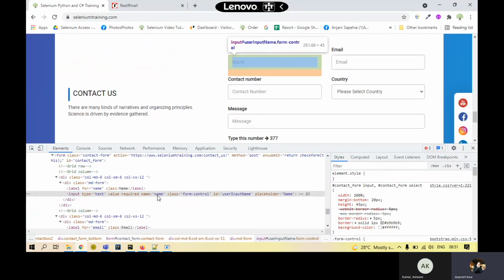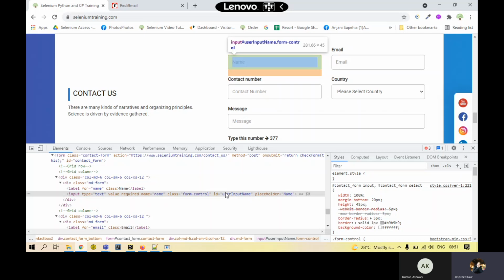This name cannot be shared by any element on the same page again. It is unique. And the same is the ID. An ID once given to an element cannot be repeated again. That's the foundation that has been set for the designing part.